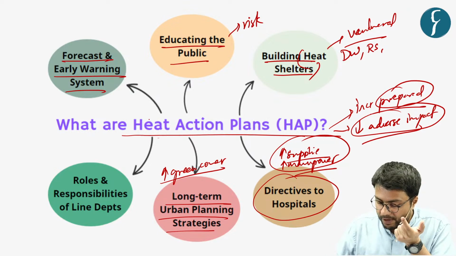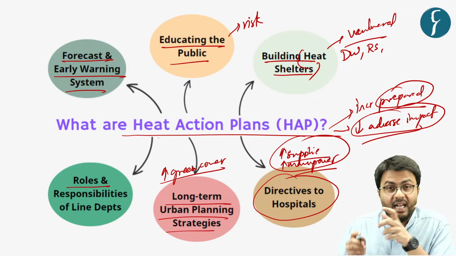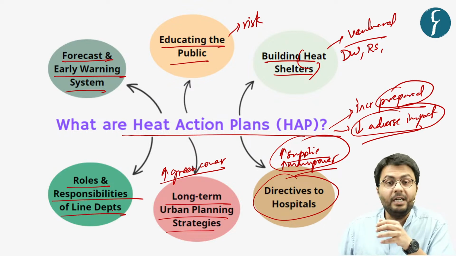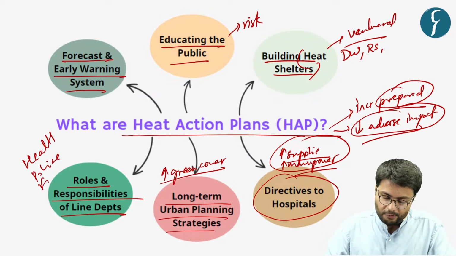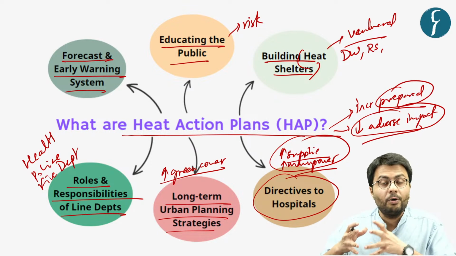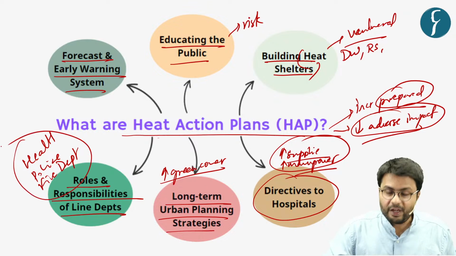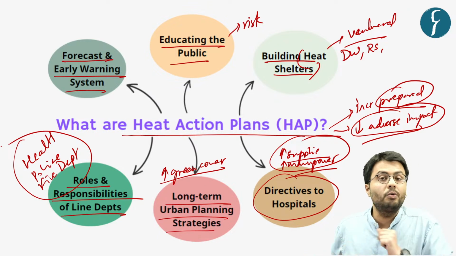Further, this heat wave action plan also delineates the roles and responsibilities of various line departments, such as the health department, police, and fire department, because all these departments work together to deal with incidences of heat wave and their resulting consequences.